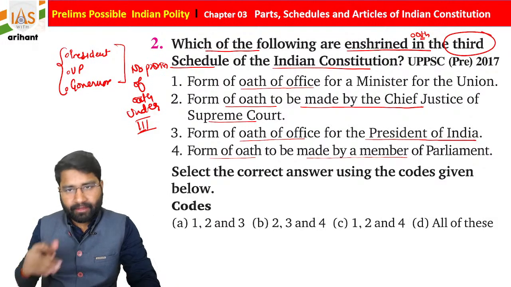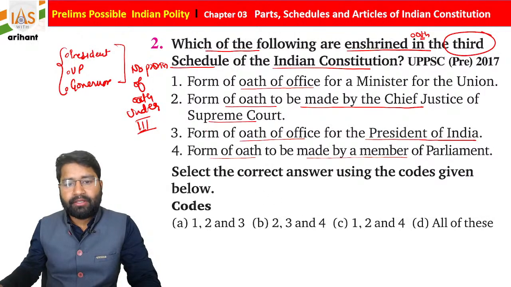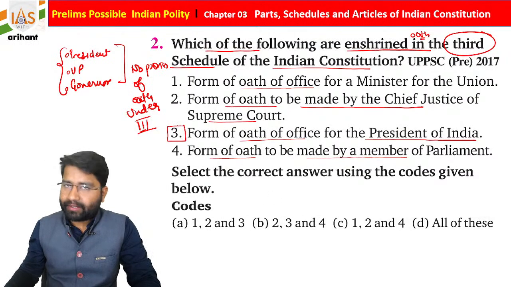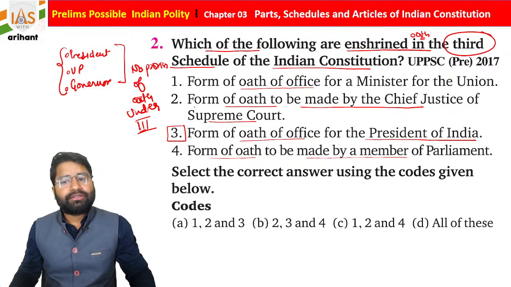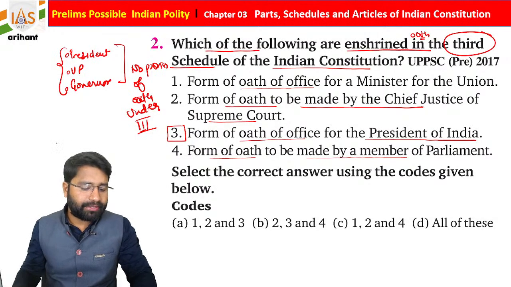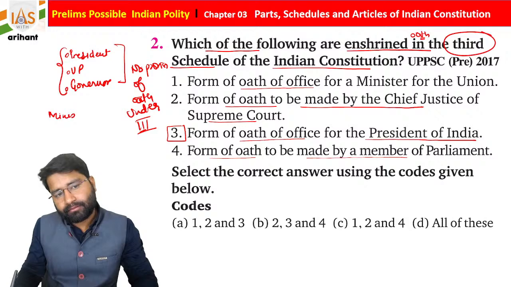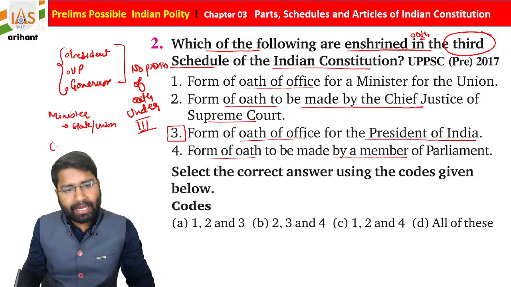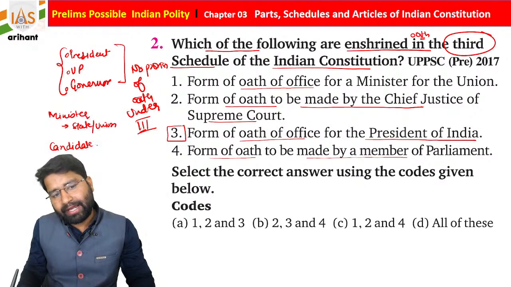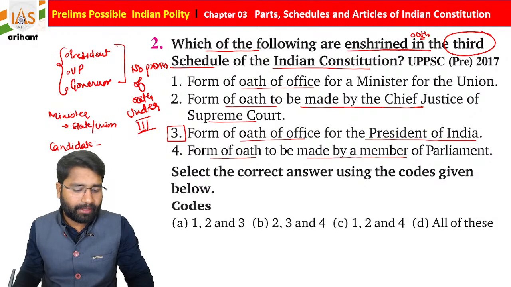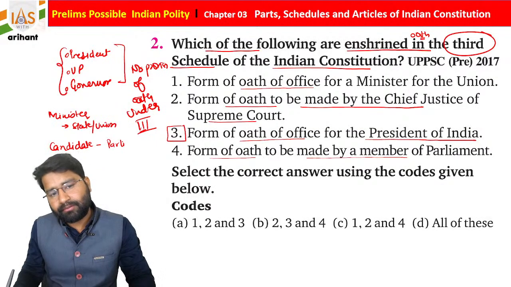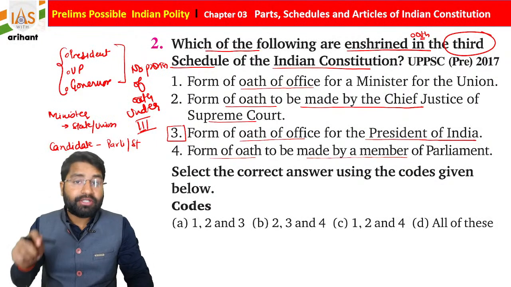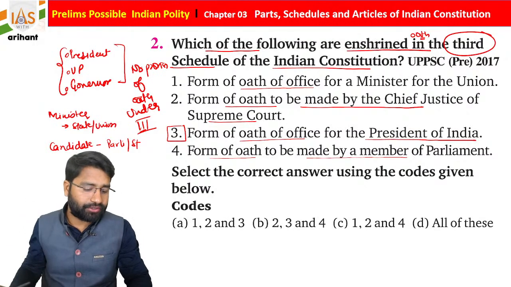Students, I hope you got it. You all getting it? If you feel doubt, just tell me. So automatically this option 3 is going to be incorrect. Now Schedule 3 of Indian Constitution contains basically oath for ministers, so ministers for state as well as union, they will subscribe oath. There is a form of oath, as well as for candidates. So candidates, those who are going to participate in parliament election as well as state legislature, they also need to subscribe oath, and the form of oath is mentioned in the third schedule of Indian Constitution.